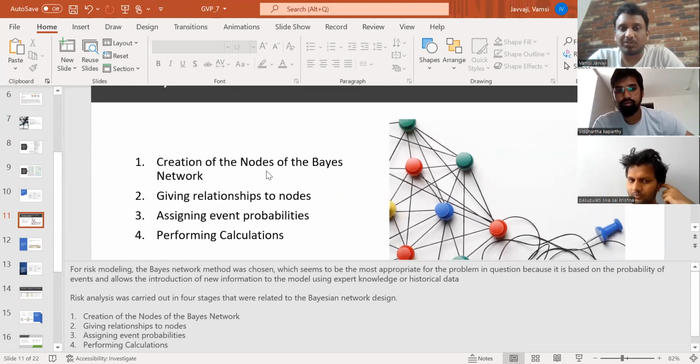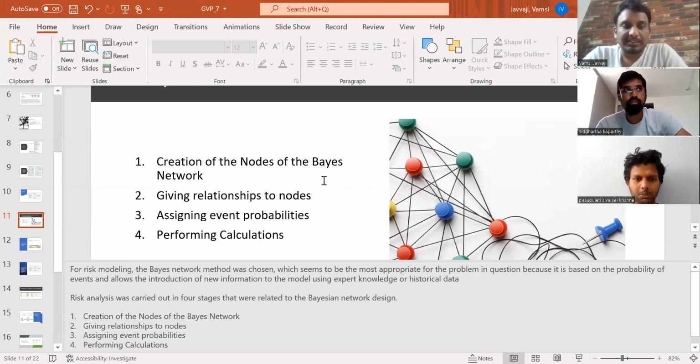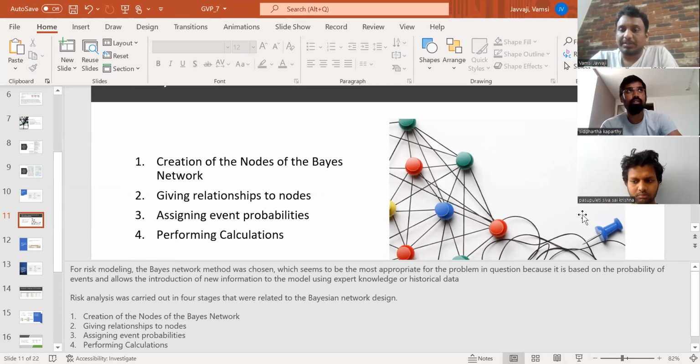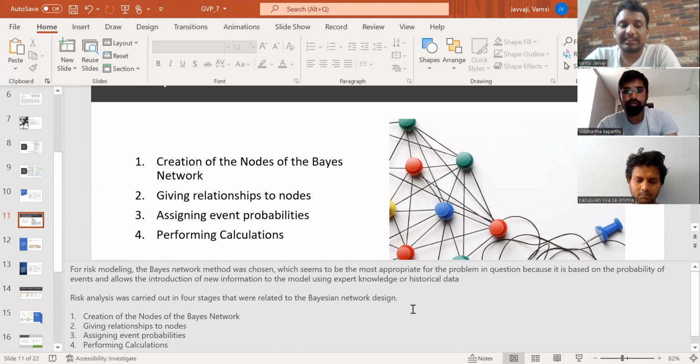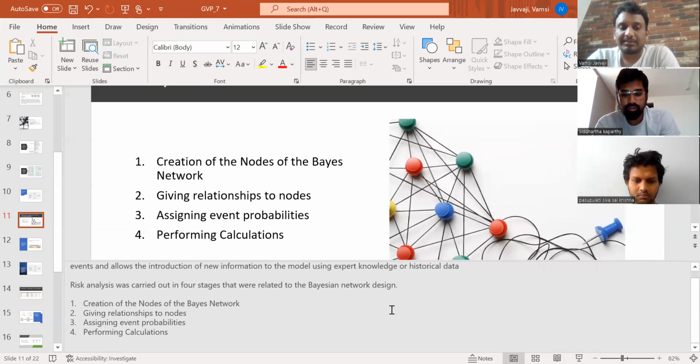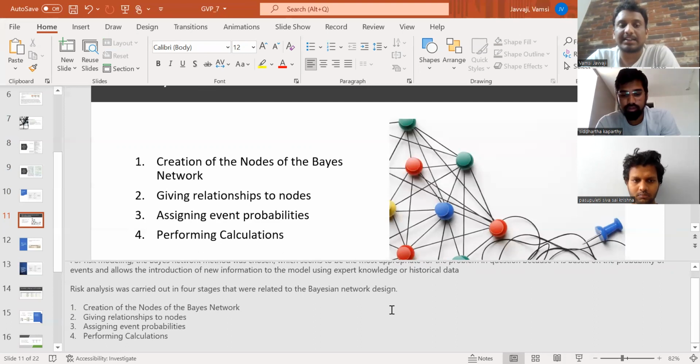So this is the Bayes network method: creation of nodes of the Bayes network, giving relationships to the nodes, assigning event probabilities, and performing calculations. For risk modeling, the Bayes network method was chosen, which seems to be the most appropriate for the problem in question because it is based on the probability of events and allows the introduction of new information to the model using expert knowledge or historical data. Risk analysis was mainly carried out in 4 stages based on the Bayesian network design. They are creation of the nodes of the Bayes network, giving relationships between the nodes, assigning event probabilities, and performing calculations. By these 4 stages, we can calculate the risk analysis factor.